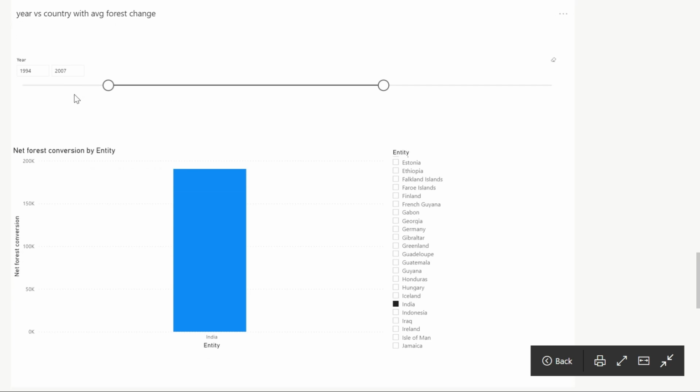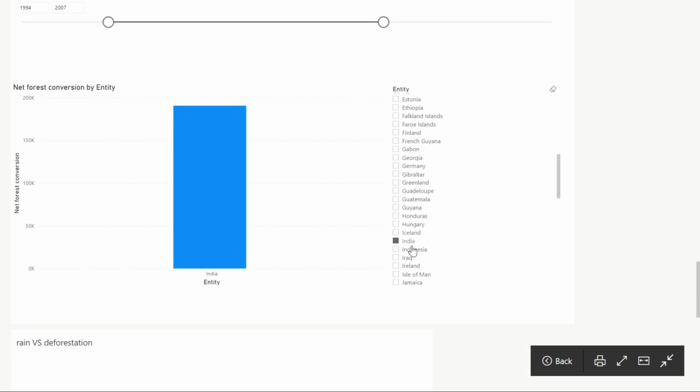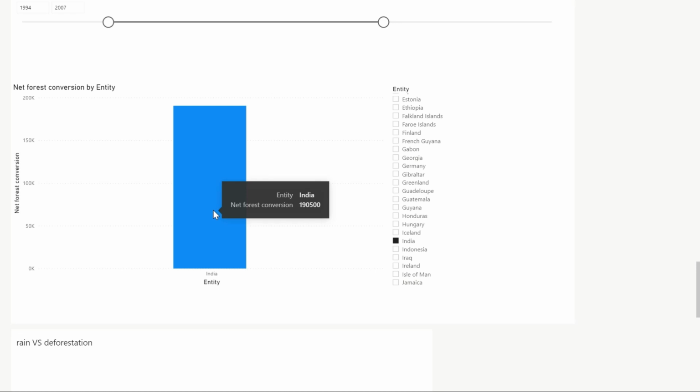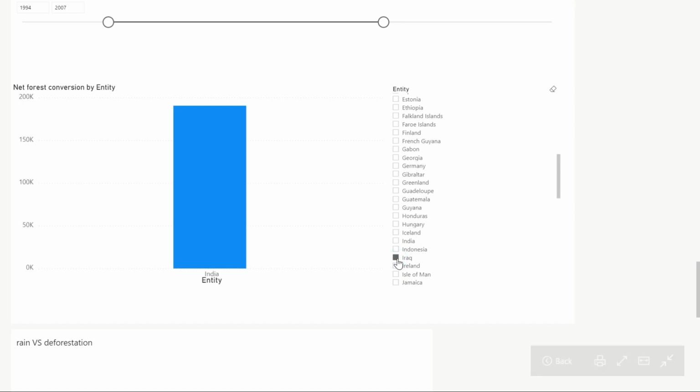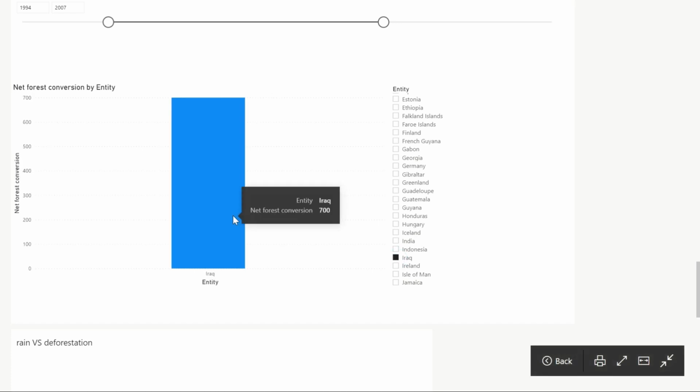Let's choose the time domain 1994 to 2007, and the country we want to see is India. If we hover over it, we can see the net forest conversion rate is around 2 million. If we want to change the country, like Iraq, here also we can see the net forest conversion rate is 700.